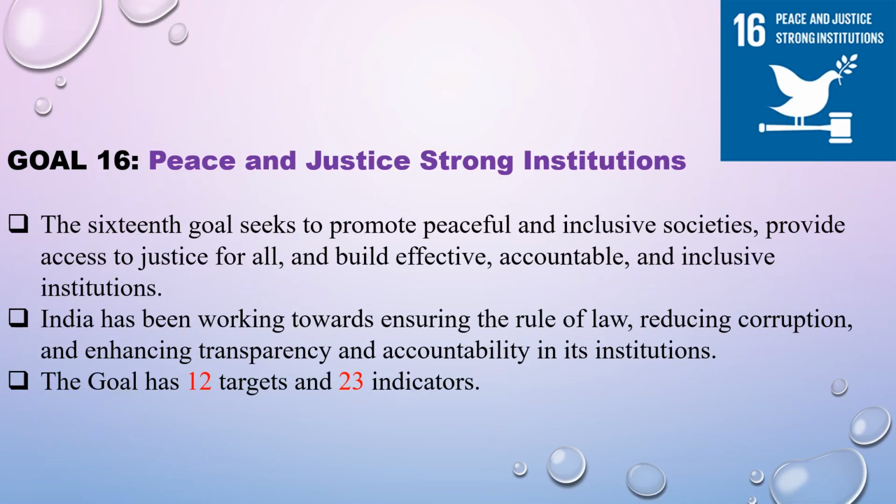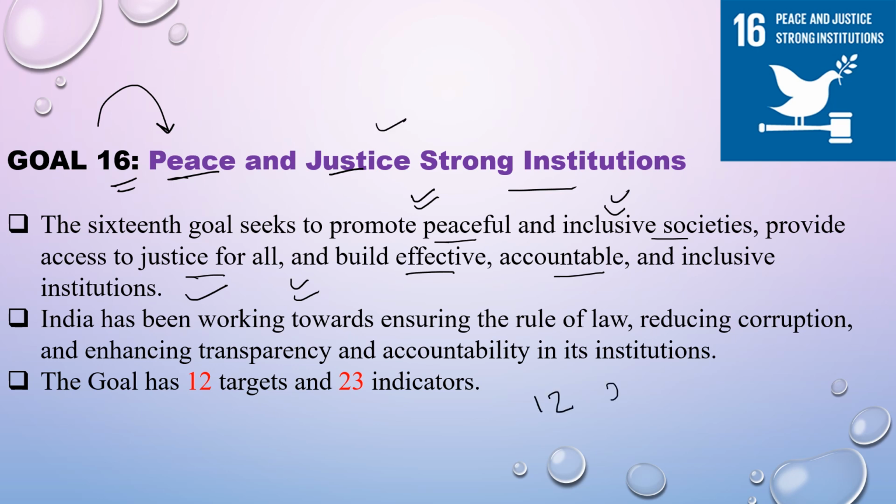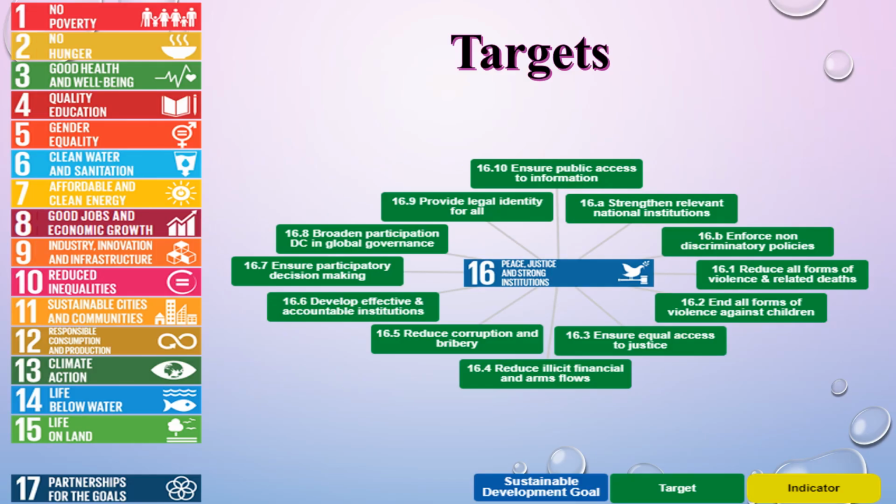Now lastly comes goal number 16, peace and justice, strong institutions. So this goal seeks to promote peaceful and inclusive societies, provide access to justice for all, and build effective, accountable and inclusive institutions. So we need to ensure peaceful and inclusive societies and justice for all through this goal. Now this goal has 12 targets with 23 indicators. Now what are these targets?